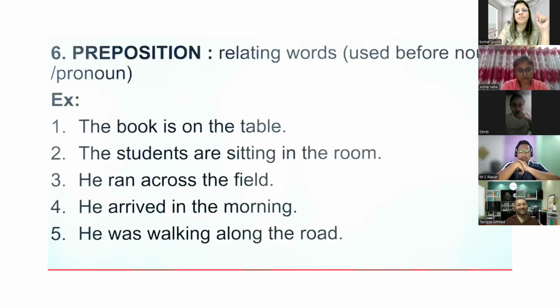Across is the preposition. Preposition means, if you break these words, pre-position, that we have to keep the preposition before the noun. He arrived in the morning. In. He was walking along the road. Along is the preposition.